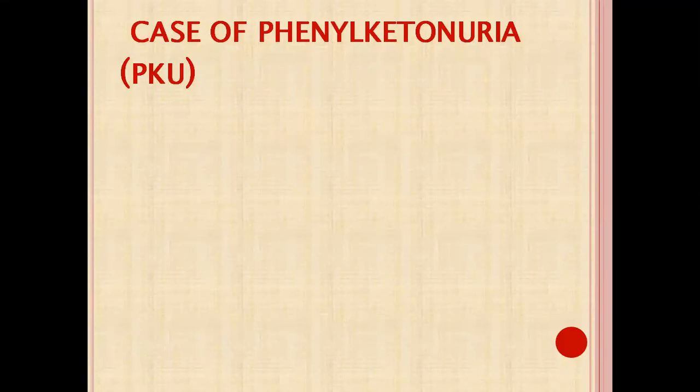We will see the case of phenylketonuria along with phenylalanine metabolism. In the theory paper, you have one case question and you have to give the answers to 6 to 7 questions, and there is 1 mark for each question. So let us discuss the case of phenylketonuria.